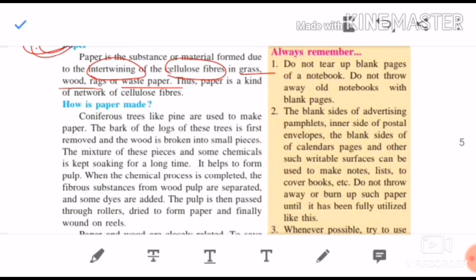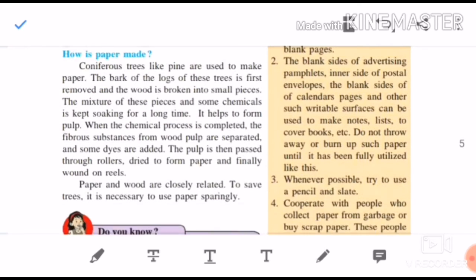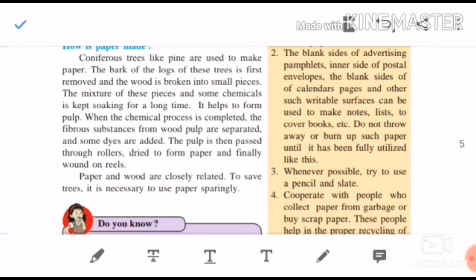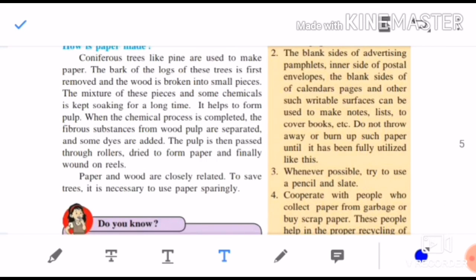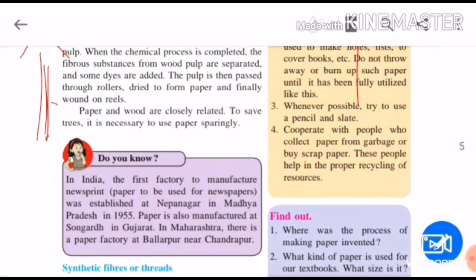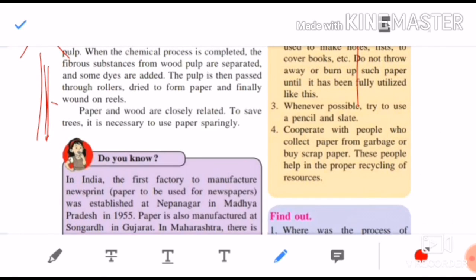If your old notebook has some blank pages, do not throw it in the old mart. The blank sides of advertisement pamphlets, the inner side of postal envelopes, the blank side of calendar pages, and other such writable surfaces can be used to make notes. Don't throw them. You can write any notes on them. Do not throw away or burn such paper until it is fully utilized. Wherever possible, try to use a pencil or slate. You should not waste paper. Cooperate with the people who collect paper from garbage or buy scrap paper. This paper helps in recycling.